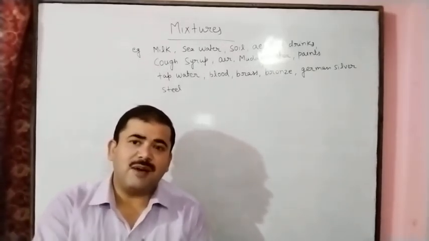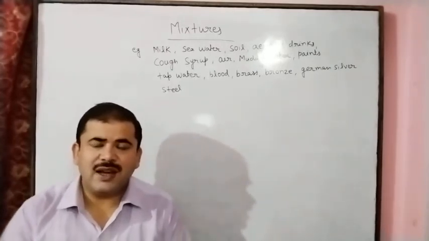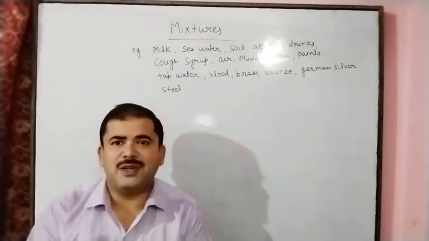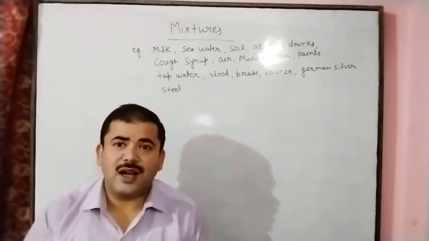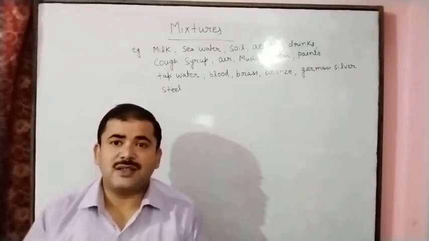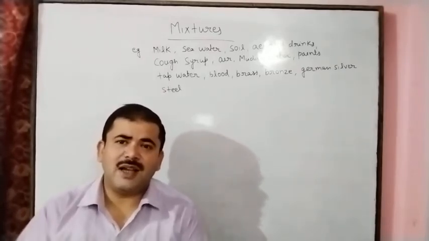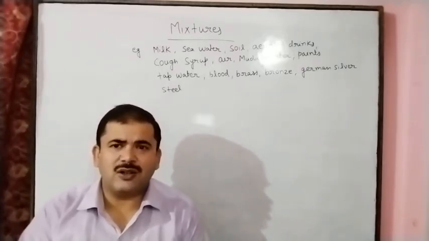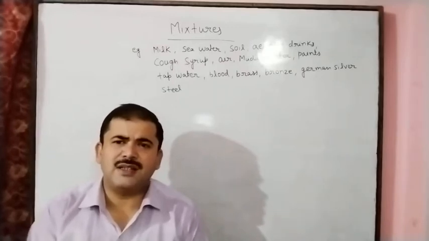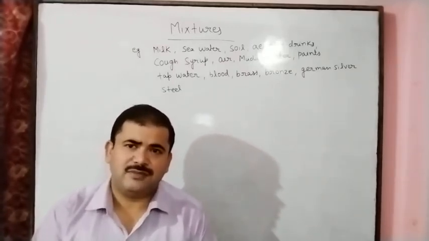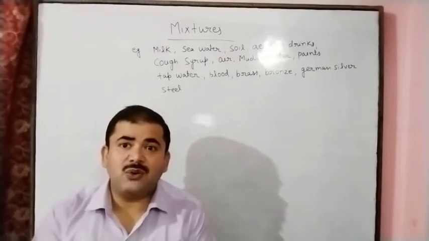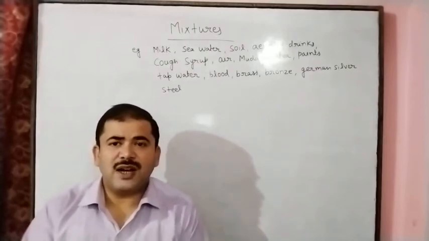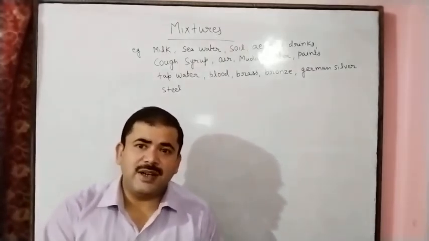And if we take the example of air, this is a mixture, and in this mixture different types of gases are present. These gases are carbon dioxide, nitrogen, oxygen, argon, etc. Many gases are present in the air. And these gases do not undergo chemical change or chemical reactions. So that's why these gases exhibit their properties.